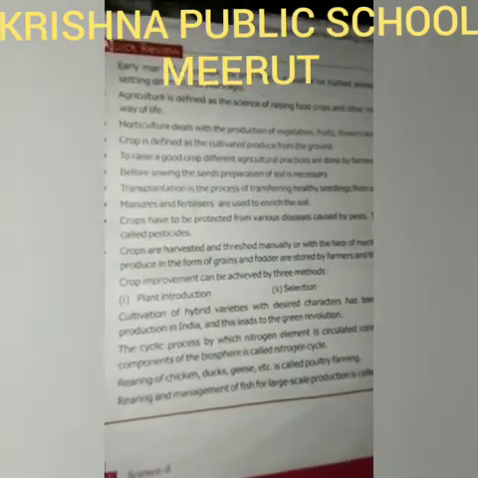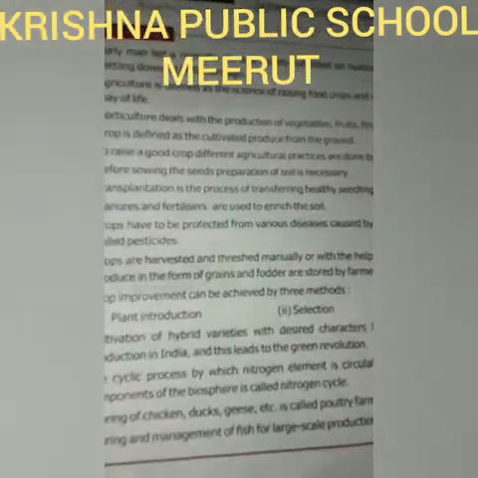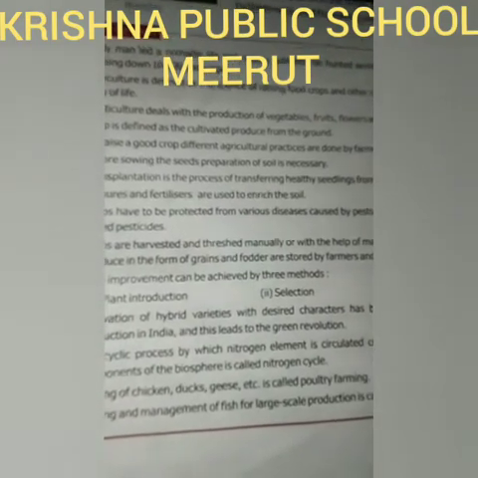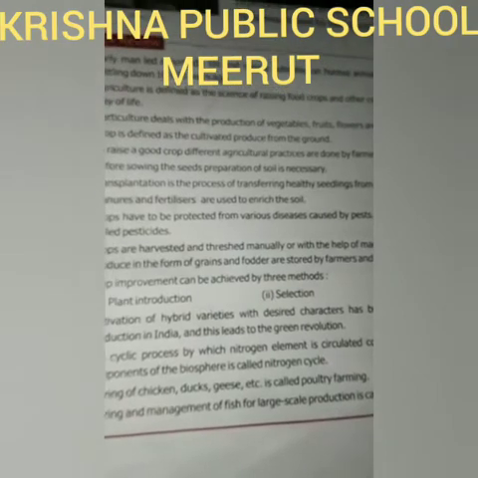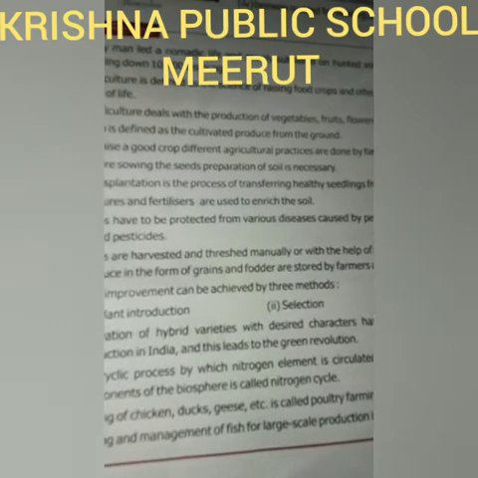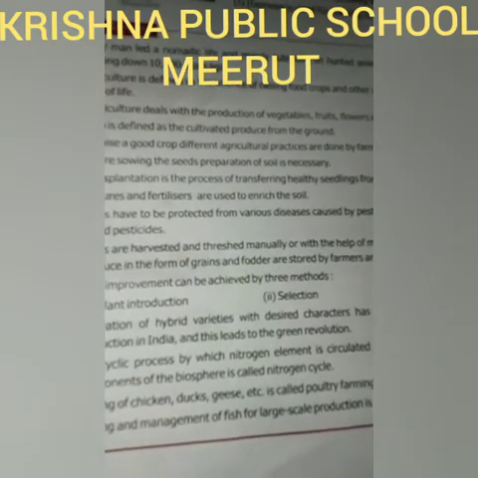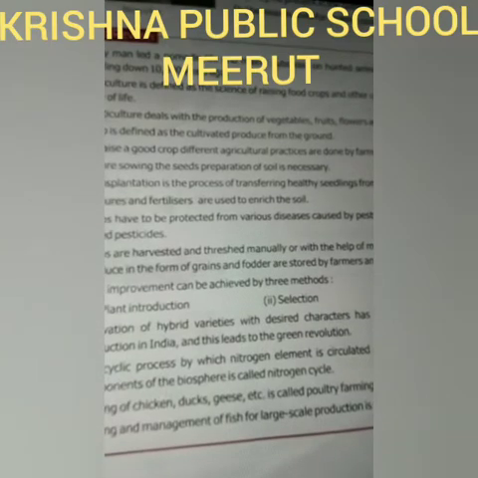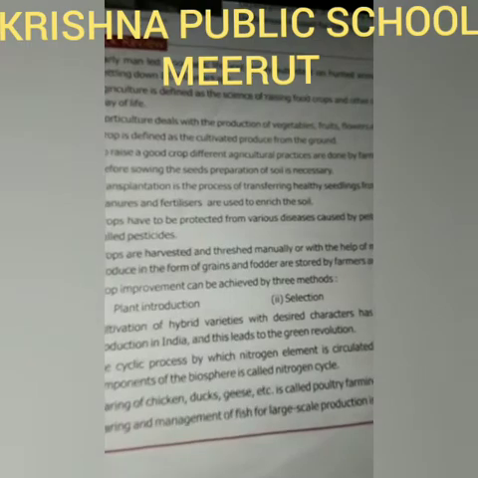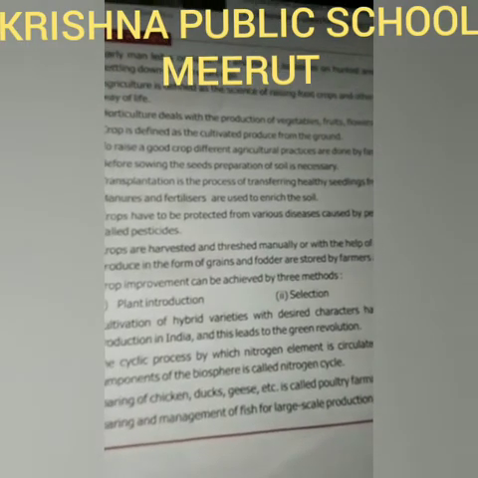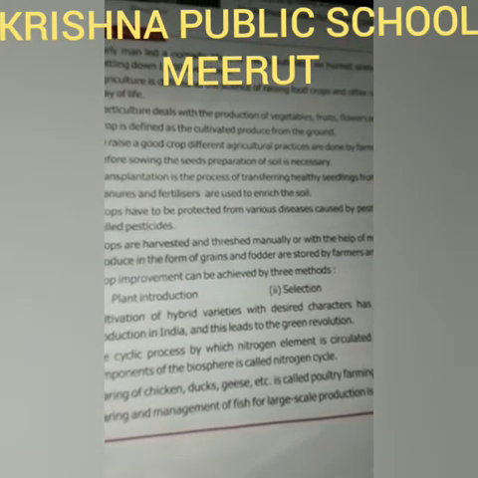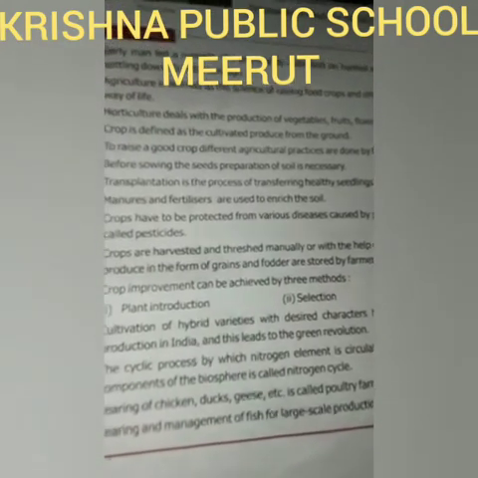Now, weeding is the process of removing weeds from the field, and it can be done either by hand or by using weedicides. The process of supplying water to the crop in a field is called irrigation. Irrigation means to supply water to the crop. It is supplied in the field through wells, tube wells, ponds, lakes, rivers, dams and canals.